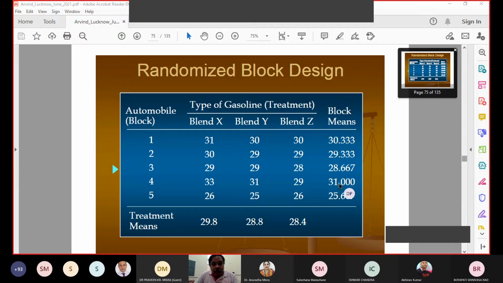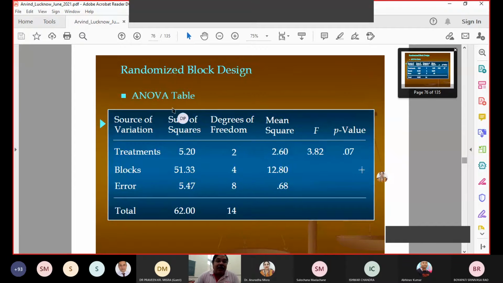So variation is coming from these 2 sources for everyone. Now we have to check whether these brands can be used or not. The corresponding calculation is done in the same way. Then we calculated the F value, and this is the F value and the p value is 0.07.